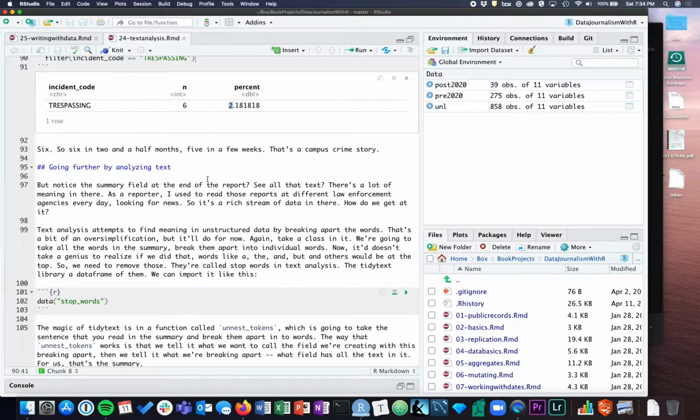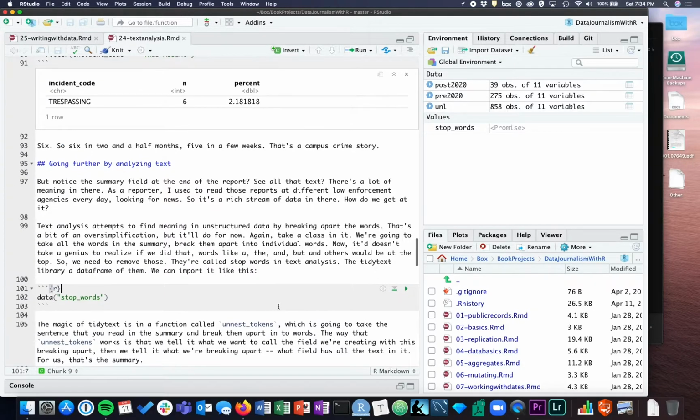Now, if we did that without doing any sort of pre-processing work, then words like a, the, but, or those kinds of things are going to appear as the number one words. In text analysis, those are called stop words. And so we want to get rid of those to get to the real words that we want. So the tidytext library, which you install, attaches this data, stop words, to it. So we can add that, and we now have a data set of stop words that we can draw in here and use.